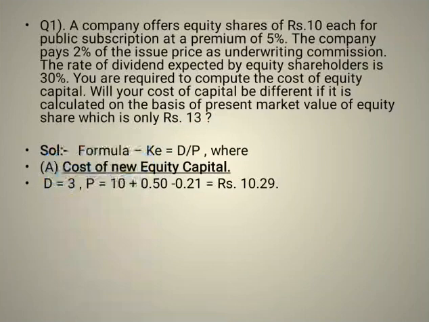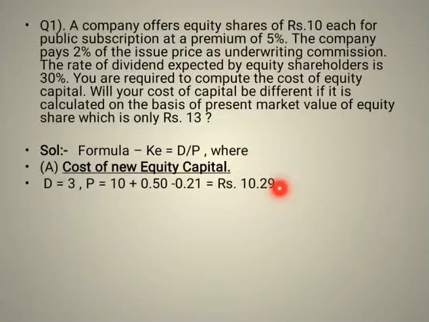Now we have to find the value of P, which is nothing but the market price per share. And how to find that? Simply face value plus premium minus flotation cost. So 10 is the face value plus 5% which is the premium, so 0.5 over here, and 10.5 into 2%, because this was the underwriting commission given in the question. So we will minus that, 10.5 by 2%. So we get the answer as 0.21, and solving this we get the answer as rupees 10.29. So the market price per share is 10.29.